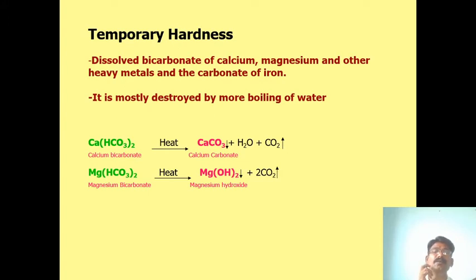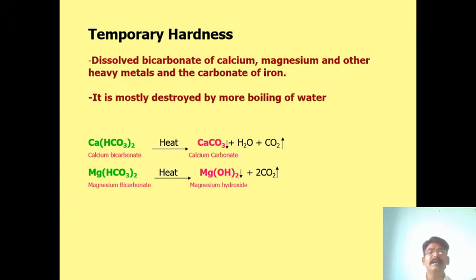So when water containing bicarbonates, calcium bicarbonate and magnesium bicarbonate, is heated, the carbon dioxide is removed. And what remains? If you remove the carbon dioxide, calcium carbonate salt is present and water is also present.